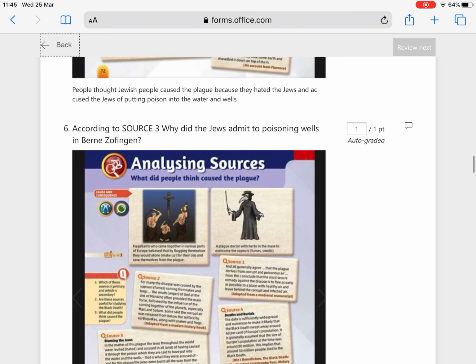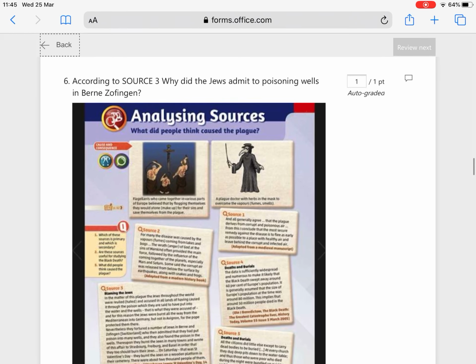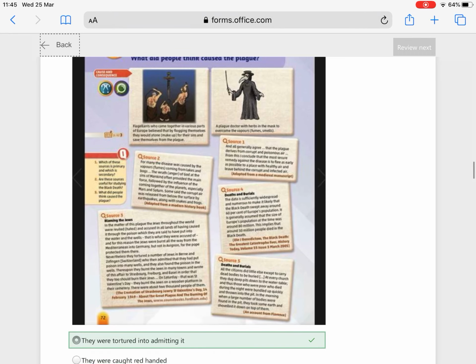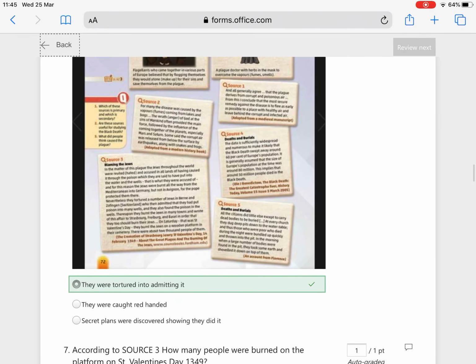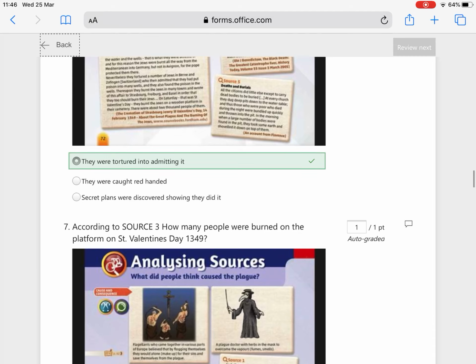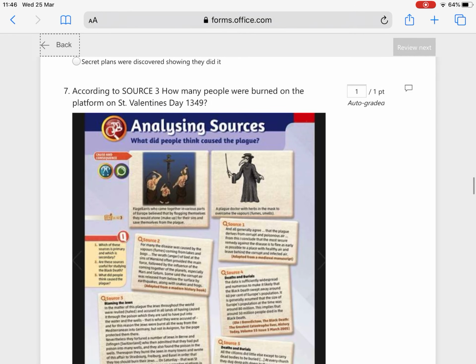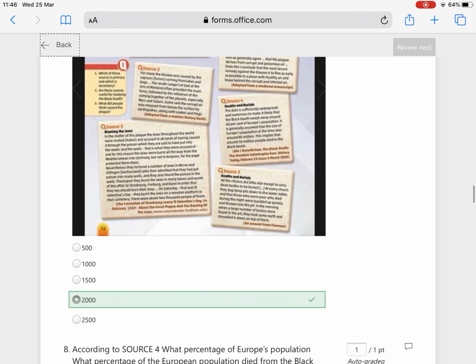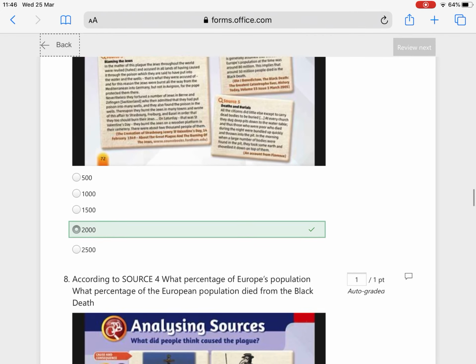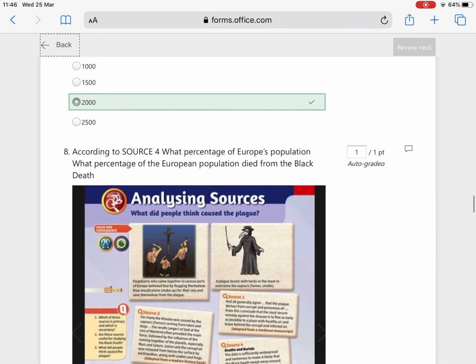According to source 3, why did the Jews admit to poisoning the wells in Bern and Zofingen? They were tortured into admitting it. This is given from the text as well. So according to source 3 again, how many people were burned on the platform on St. Valentine's Day in 1349? There were 2,000 people burned on the platform that day.